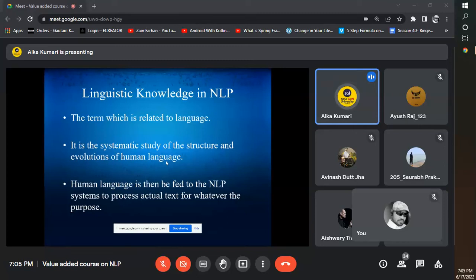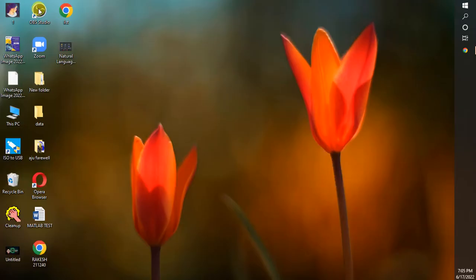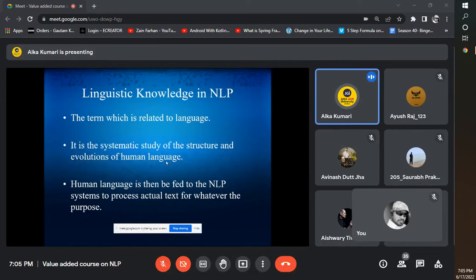Which is basically used by human beings. Okay, so it is just systematic, because in NLP or in natural language understanding, human language is the main thing which is fed to the NLP system, or that is NLS, the natural language system. So human language is generally analyzed by the concept of linguistic knowledge.